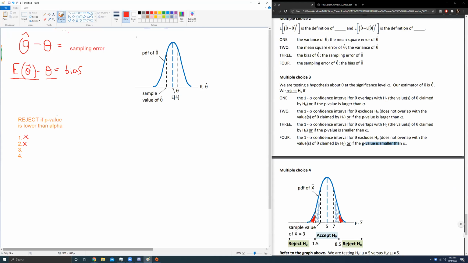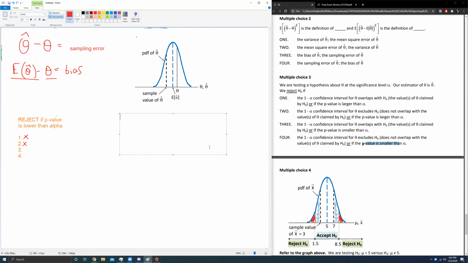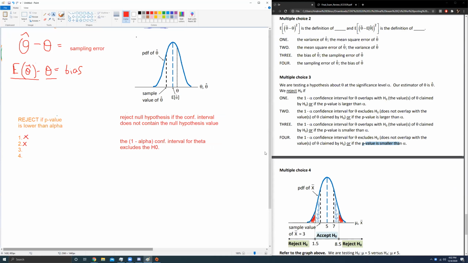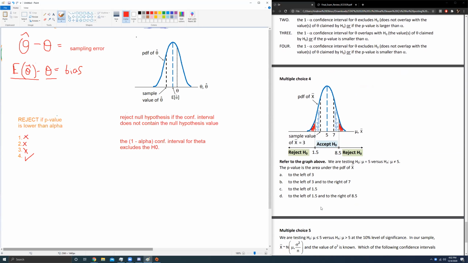So this isn't new information. We know this from everything we've done so far. We reject the null hypothesis if the confidence interval does not contain the null hypothesis value. That's another way of saying the 1 minus alpha confidence interval for theta excludes the H null value. So that would be answer choice 4. This one says you reject if the confidence interval includes the null hypothesis value, but that's when you accept. You reject when the null hypothesis value is excluded from your interval. Cool? Okay, move on to question 4.